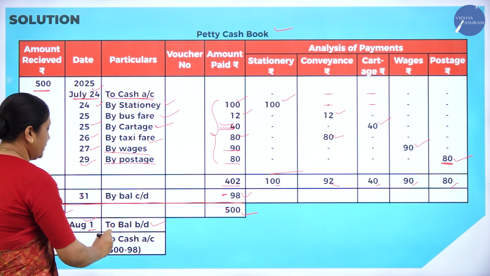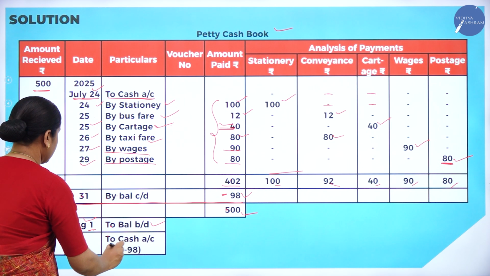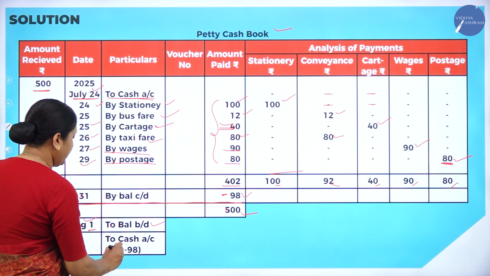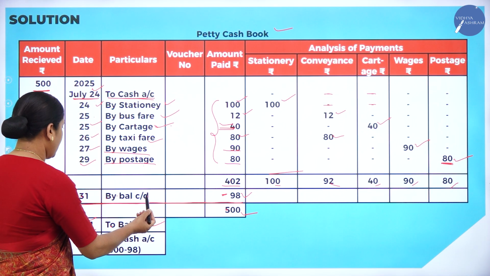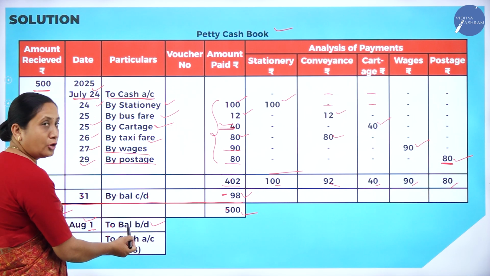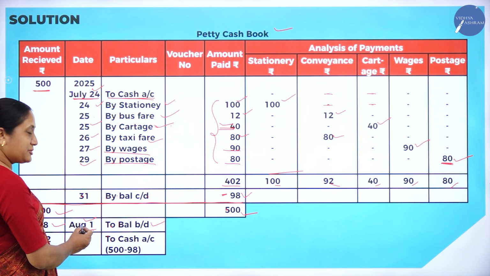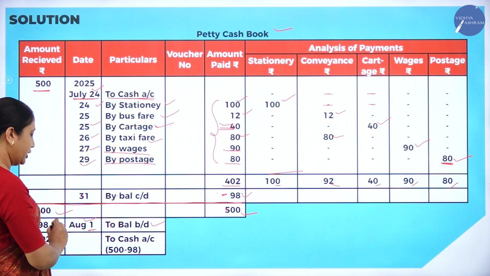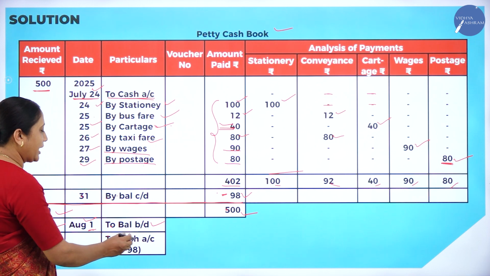Okay, next. We should write to cash account. How much money does the chief cashier have to reimburse? 500 rupees carried down. Okay, whatever is carried down is brought down for the next month. Or next month is August 1, 98 rupees. Carried down, brought down. And next, to cash account.